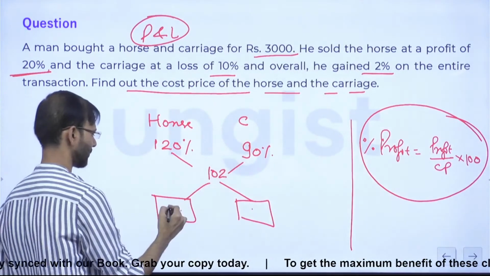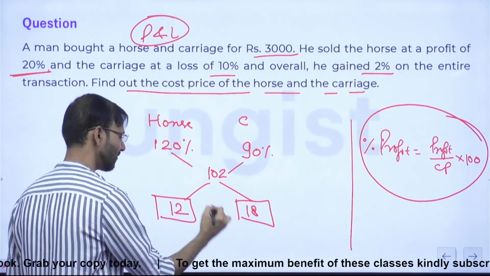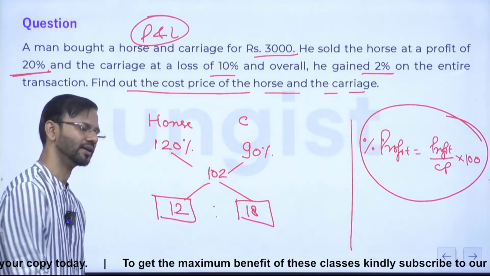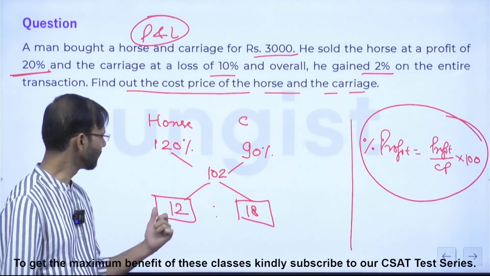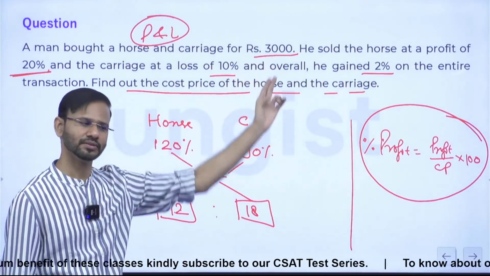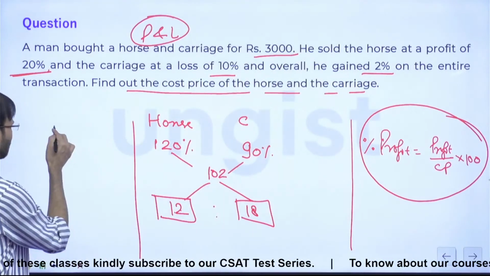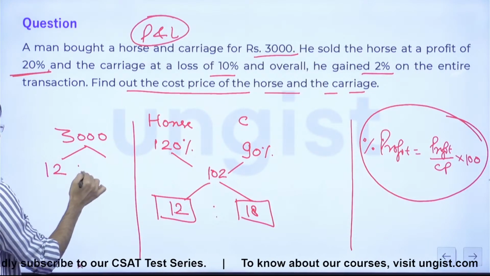12. And what should I write here? 18. Everyone, this is the ratio of 12 is to 18. Though it can be simplified as 2 is to 3, I don't want to do that because total is 3000. Right? 3000 will be distributed in the ratio 12 is to 18.